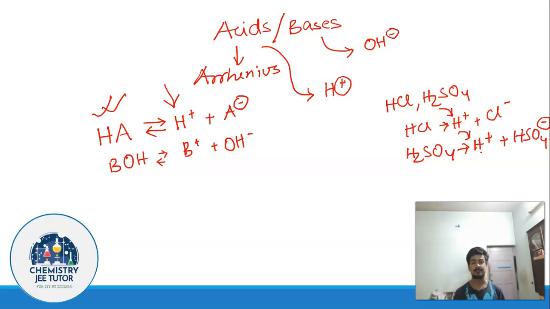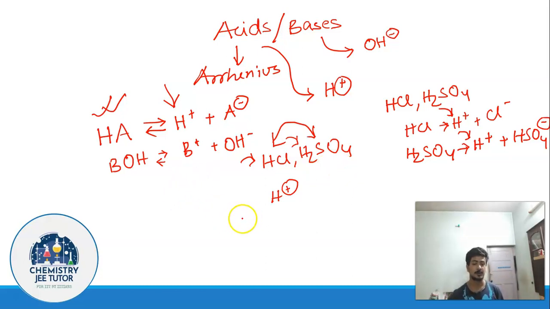Now the question comes, if HCl, H2SO4, all of them are acids, and the acidity is primarily because of the H plus ions which they have produced in solution, why are the acidities of these two compounds different? Both of them are giving acidity because of production of H plus ions in solution.